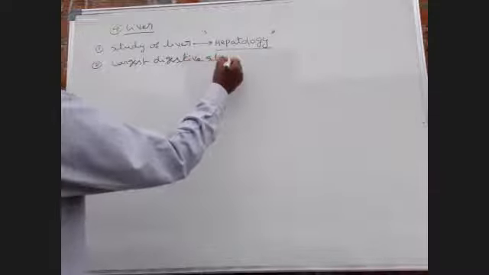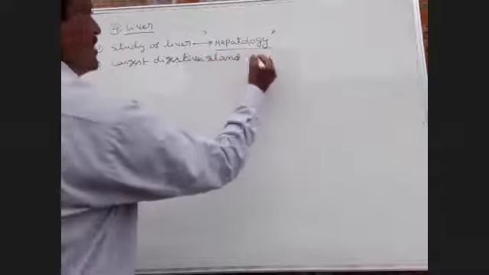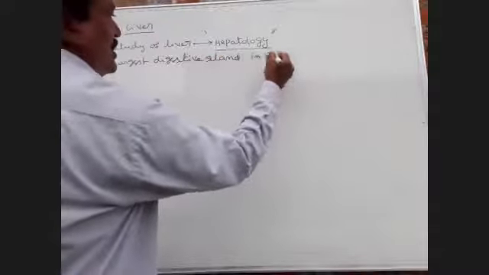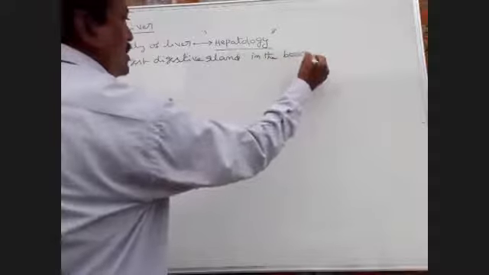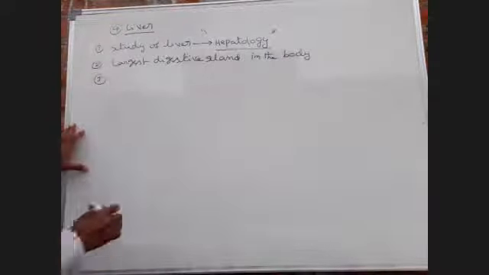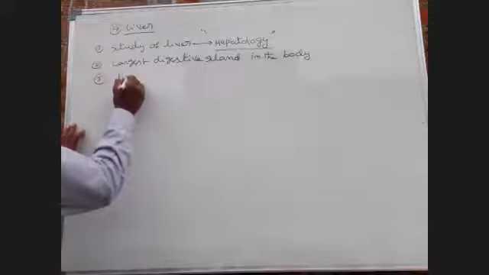Next, liver is considered the largest digestive gland in the human body.